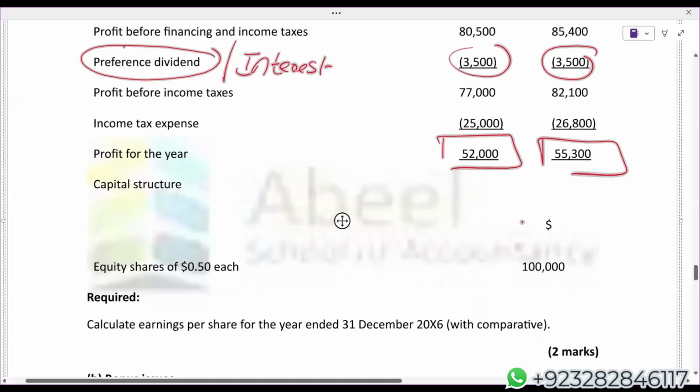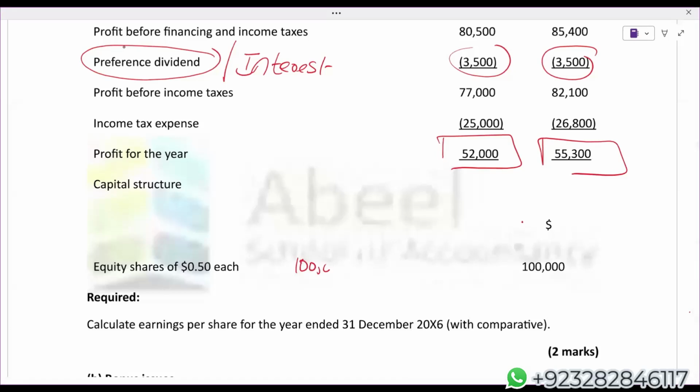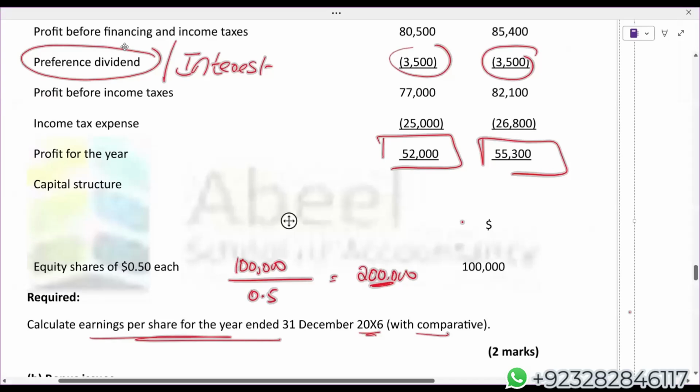Equity shares, again, I'm very surprised. Zero disturbance to the students when it comes to weighted average ordinary shares. 1 lakh divided by 0.5, I am getting 200,000 number of shares. Calculate EPS for December X6 with comparative. Means we have to calculate EPS of the previous year also. So simple. Simply, we'll take 55,300 and 52,000. Both of them will be divided by 2 lakh.